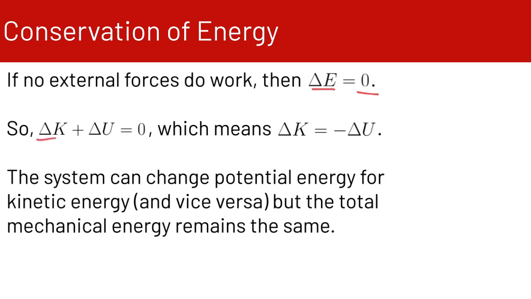So if delta K plus delta U, which is equivalent to delta E, equals 0, that means that delta K equals minus delta U. So the system can change potential energy for kinetic energy and vice versa, but the total mechanical energy always remains the same. This is the situation where we have no external forces doing work.